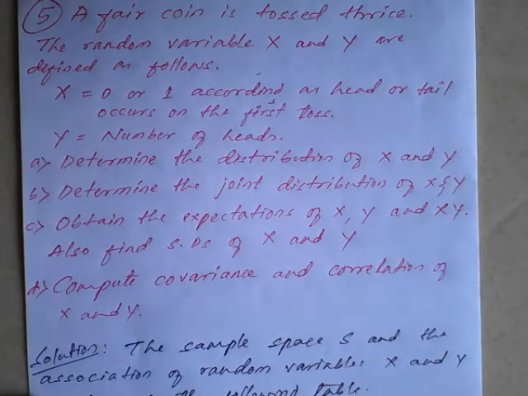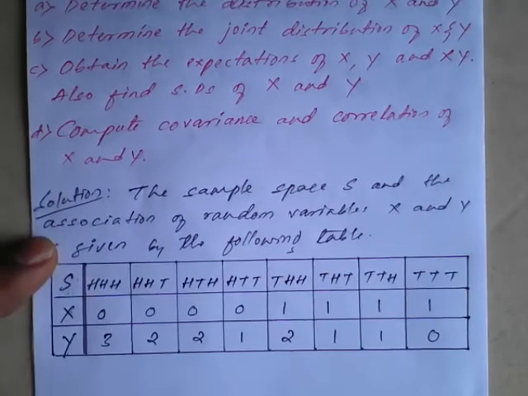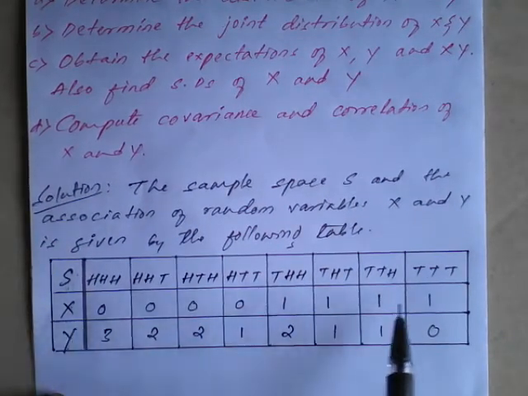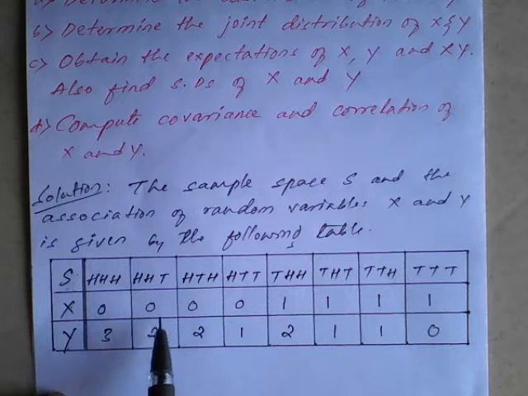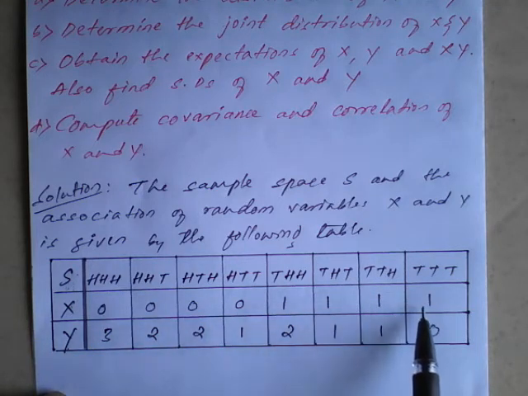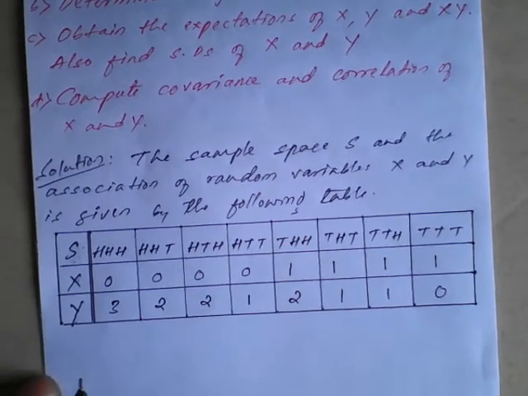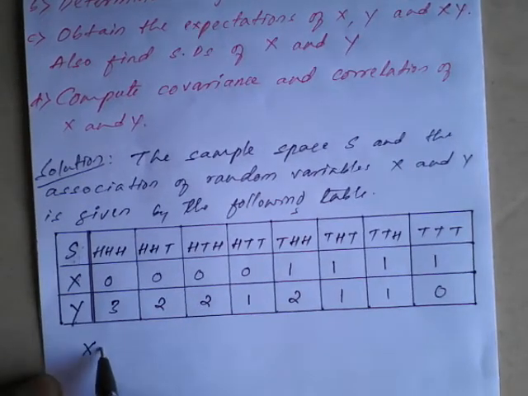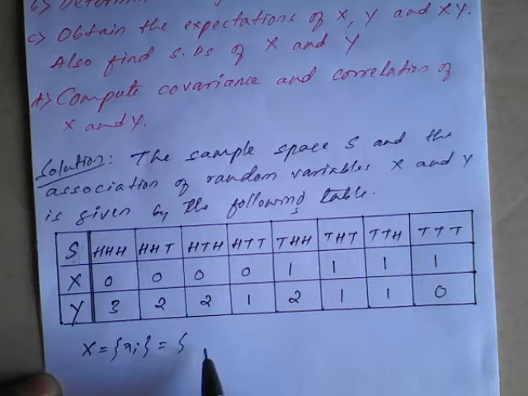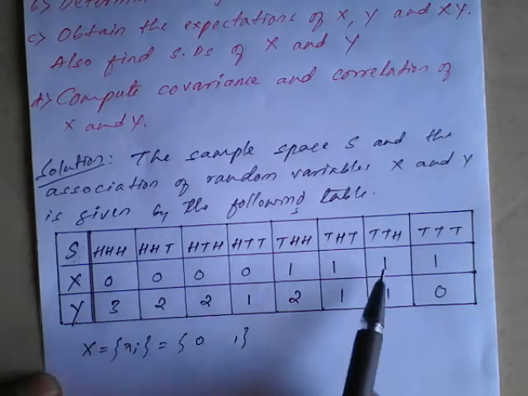Then we need to see the next table for the values of x and y. Here, the lowest value for x is 0 and the highest value is 1. So x takes the values xi, which are 0 and 1, and no other values.